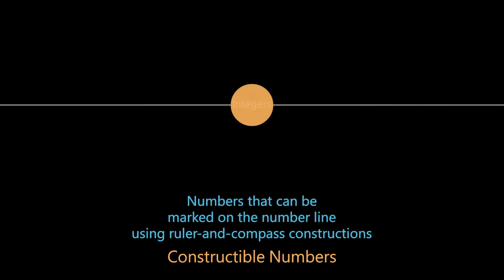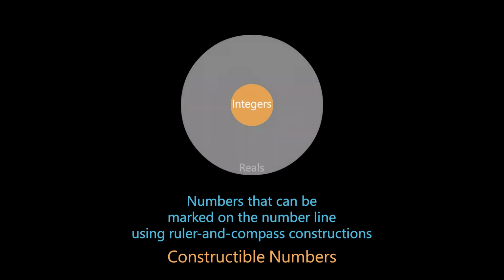Consider all integers as a set. All numbers on the number line form another set, the set of real numbers, of which integers are a subset. Since all integers are constructible, the set of constructible numbers lies between the set of integers and the set of real numbers. If we can accurately define the set of all constructible numbers, we can determine whether a construction problem can be completed using only ruler and compass by checking whether the desired measurements fall outside the set of constructible numbers.